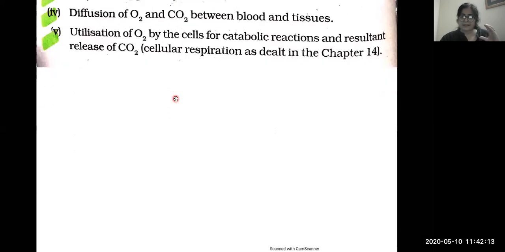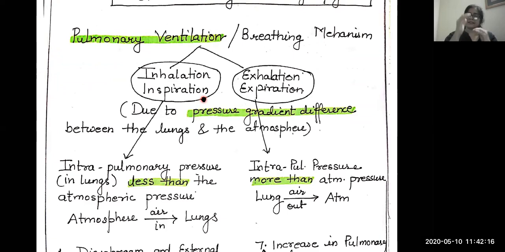So the definition is clear that it is just the exhalation and inhalation of gases, the exchange of oxygen and carbon dioxide. This process involves two sub-processes: inhalation, known as inspiration, and exhalation or expiration. Inhalation is the intake of oxygen, and exhalation is the removal of carbon dioxide from the lungs. The basic principle of this breathing mechanism is the pressure gradient between the lungs and the atmosphere, that is, the intrapulmonary pressure.